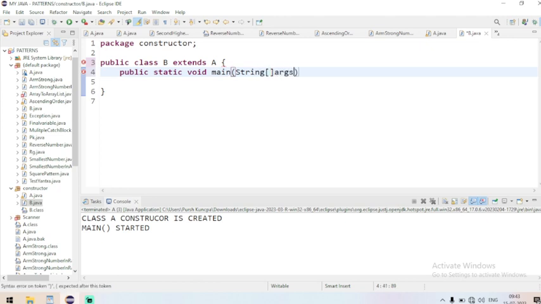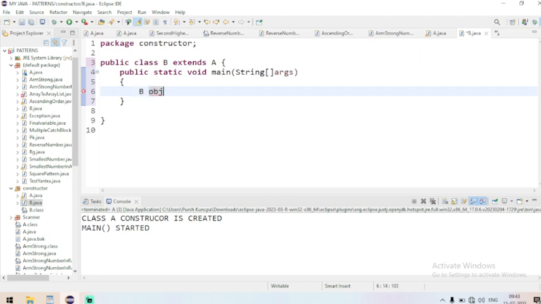Okay, so the main method is also created. So I'm going to create an object of B. I'm naming it obj2, and I have to make use of the new keyword and the B constructor. So I created an object of the B class.